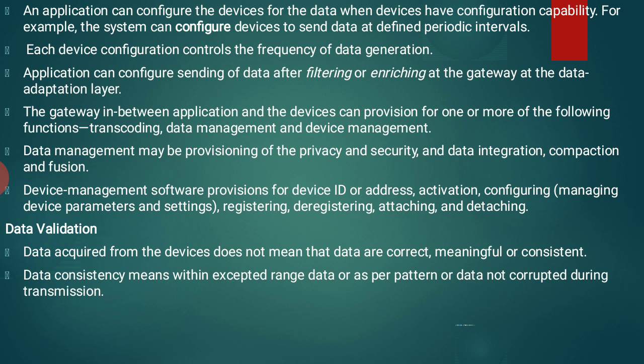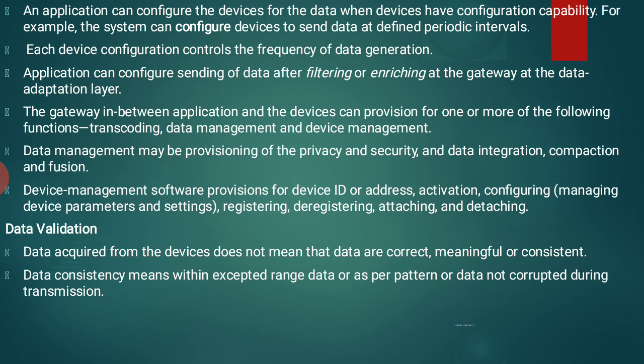An application can configure sending of data after filtering or enriching at the gateway, at the data adaptation layer. So by using this application, we are configuring the sending of data after filtering or enriching. As we know, what do you mean by filtering or enriching? Filtering means identifying the easy way at the gateway at the adaptation layers.